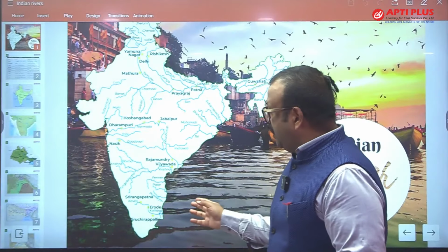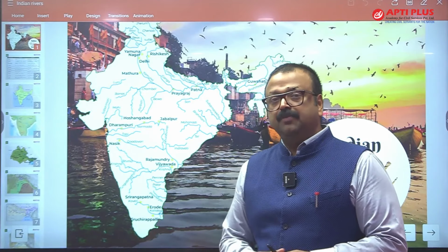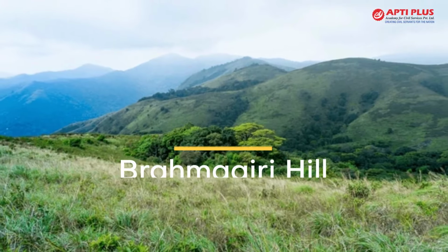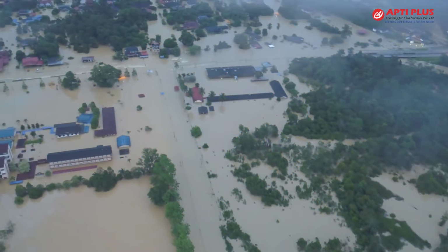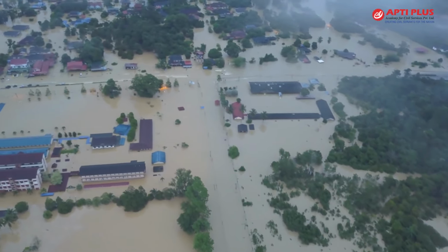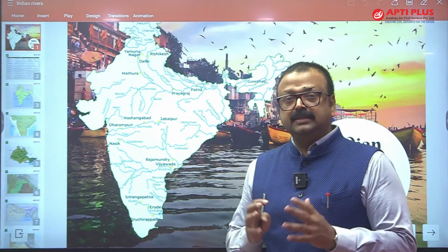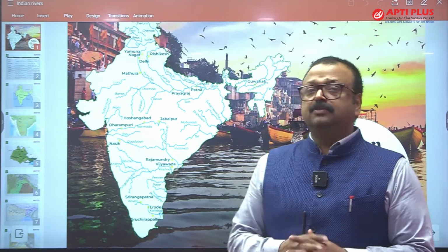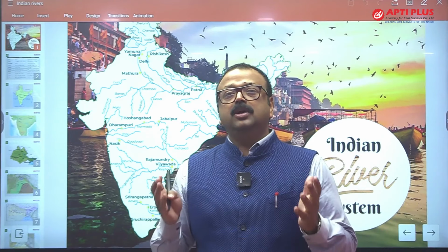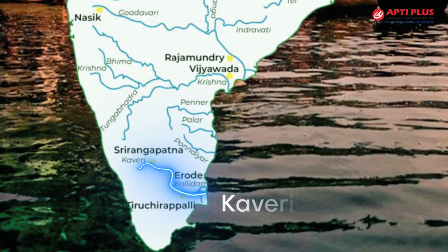Not only this, you will find that the origin place, which is Brahmagiri hill of Kodagu district of Karnataka, gets flooded in the month of December. If flooding occurs somewhere in India in the month of December, you should be surprised, shouldn't you? You should. The reason being that rainfall in winter is less, but here you will find orographic rainfall near Brahmagiri by this northeast monsoon, that is the winter monsoon, and a huge amount of rainfall takes place, and that's why there is flooding. And not only flooding, this Kaveri is full of water throughout the year.